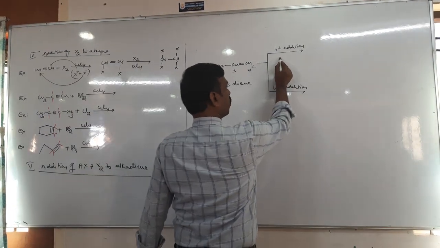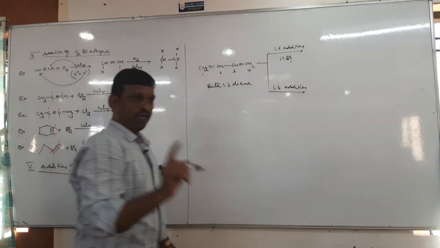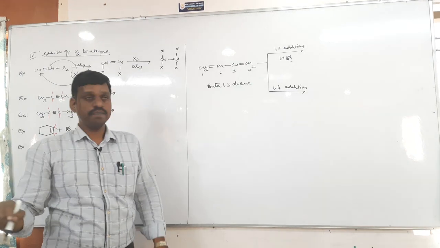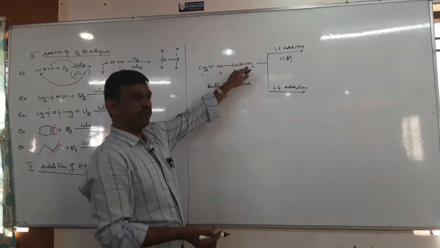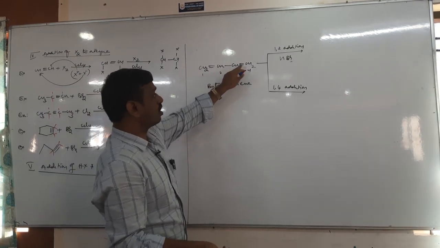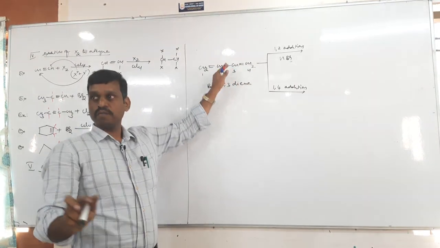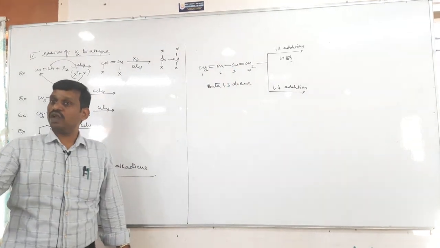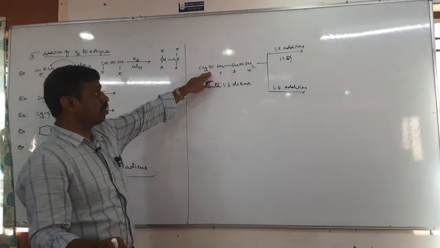If I take 1 mole of bromine, for example Br2 or HBr, or 1 mole of halogen acid, obviously it may be added on 1,2 or on 3,4. If it is added on 3,4, it is also 1,2, because from that side it is 1,2. It means when you take 1 mole of any halogen or halogen acid, it may be added on this double bond or this double bond.